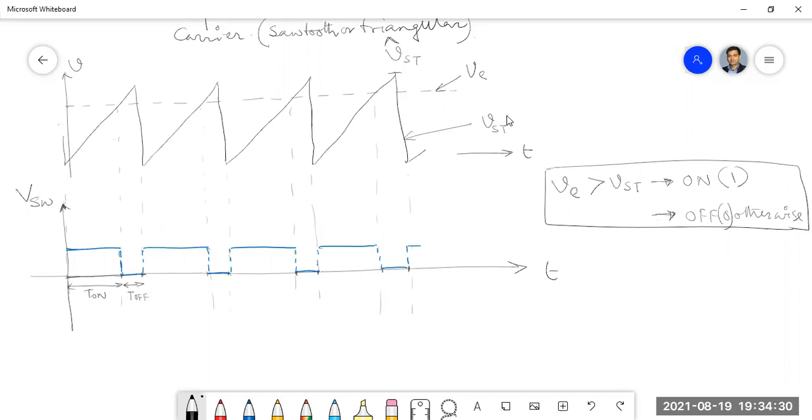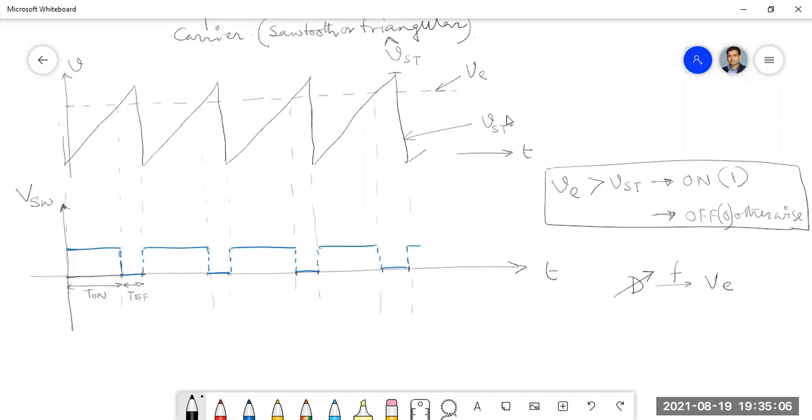Understood? What we actually want is to control the duty cycle. So this duty cycle should be a linear function of your VE, the error voltage, because the error voltage should decide the duty.